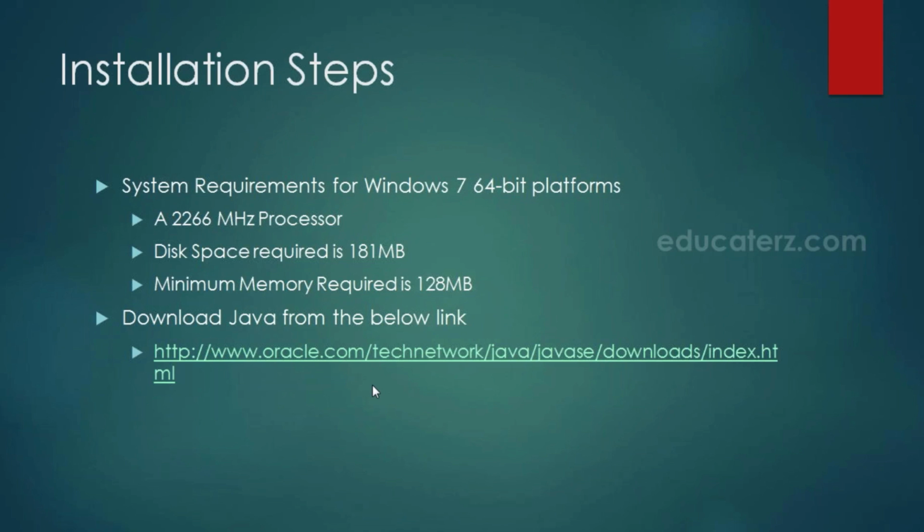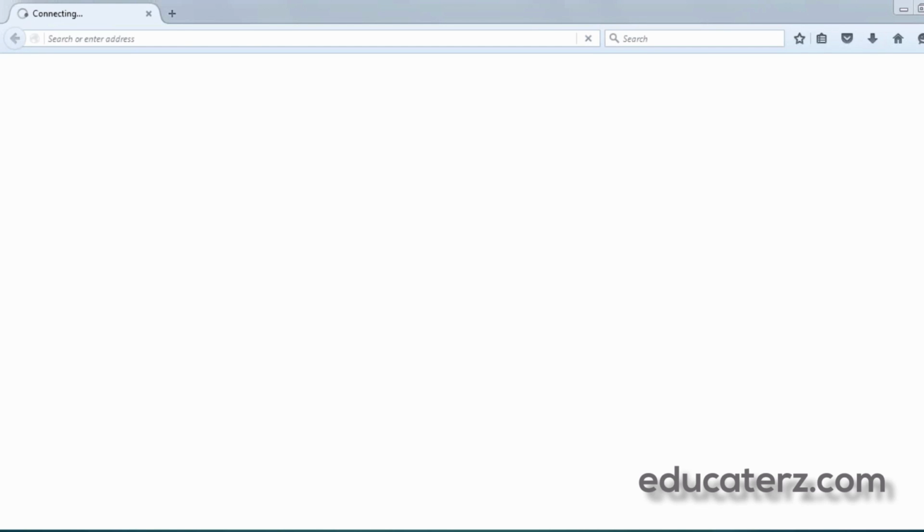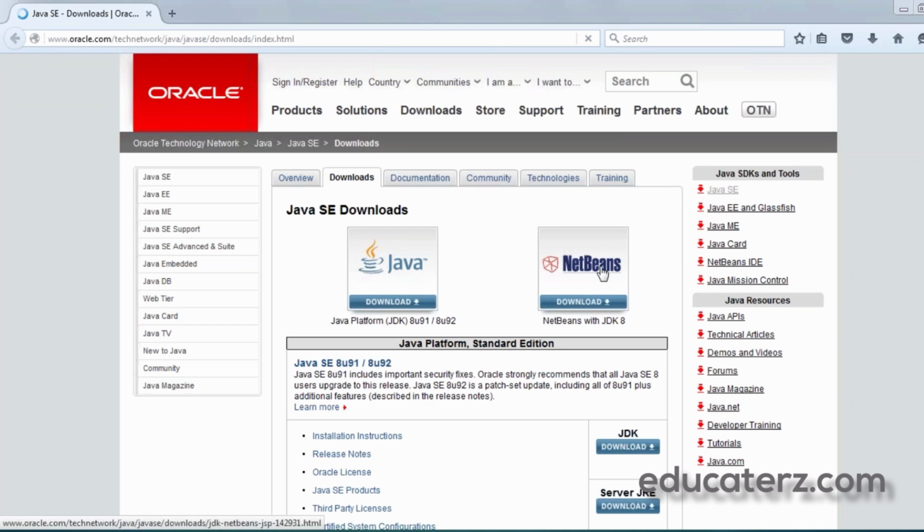So we can download Java from the below link, that is www.oracle.com/technetwork/java/javase/downloads. So click on this link. When you click on that link, you can find two icons present here. One is Java JDK 8 download and NetBeans with JDK 8. In this session's Eclipse IDE, so let's download only Java 8. So click on the icon here.